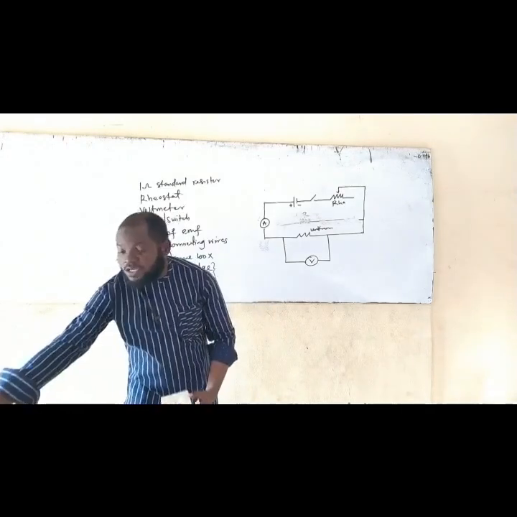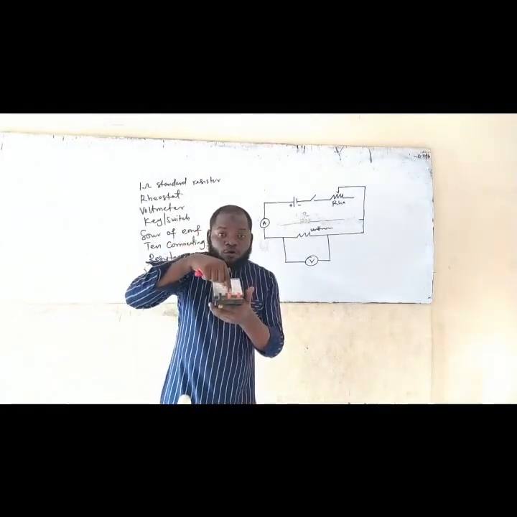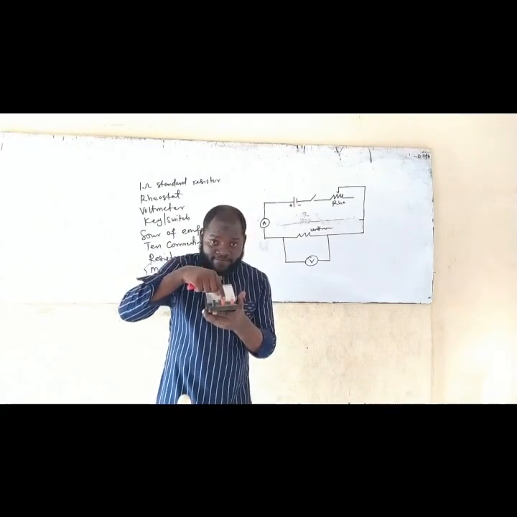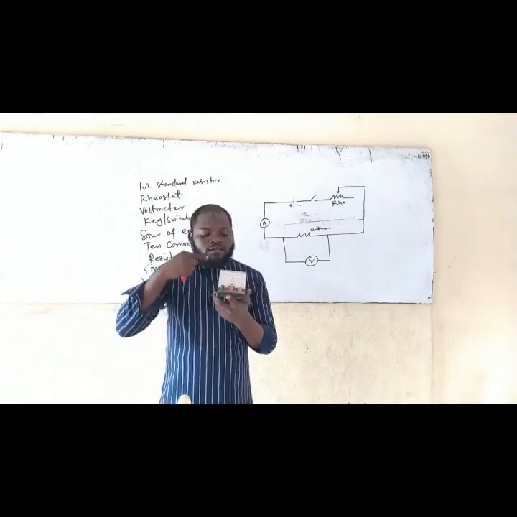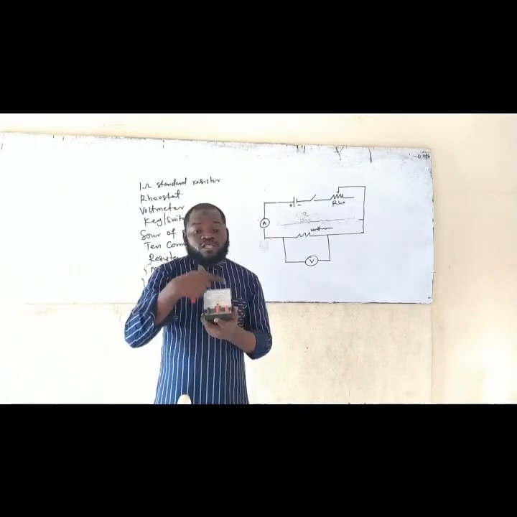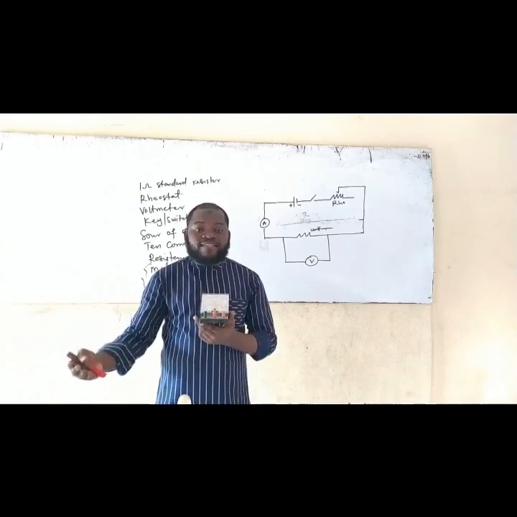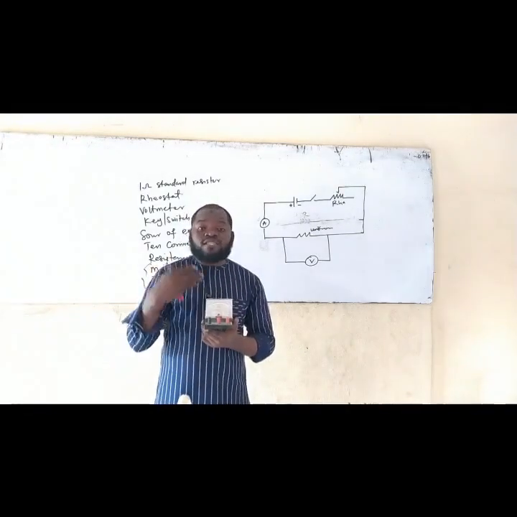So, sorry, this is the ammeter. So I have my ammeter here. So the positive pole is this red. Are you getting it now? Now let me explain something to you about this ammeter. This ammeter is capable of reading up to 5 ampere and also 3 ampere. There are some ammeters that can only read 5 ampere, while some can only read 3 ampere.